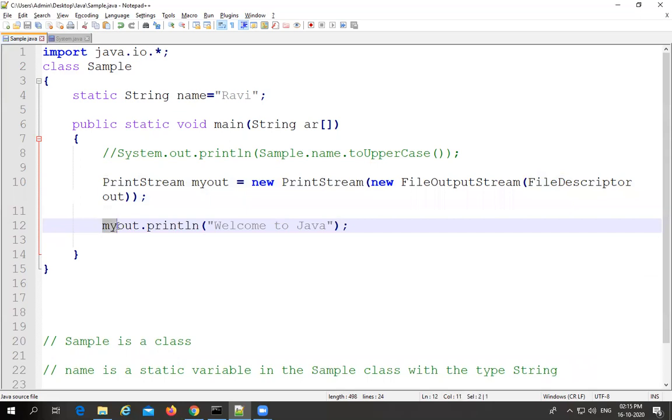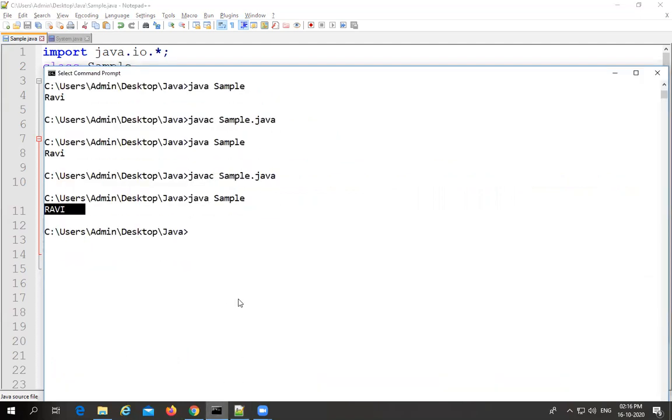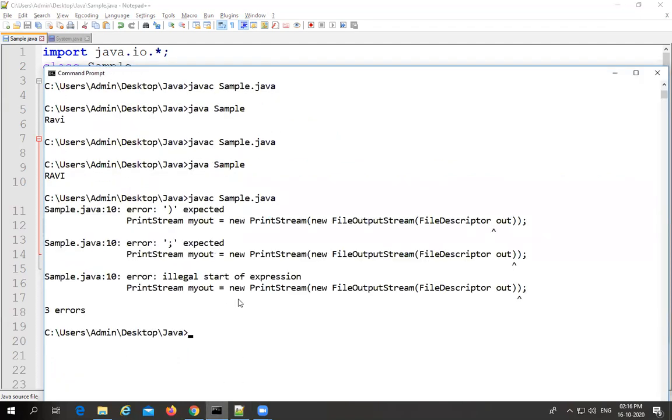Here, if you observe, I am not using the statement System.out.println at all. I am using my myOut object, which belongs to PrintStream. With the help of the PrintStream object, I am calling the PrintStream class related method, whose name is println, so that you will get the output. All of you please observe. But in order to do this entire activity, we have to import the java.io package. Now let me try to print the message. So now we are going to get the output Welcome to Java. Let me try to compile it.